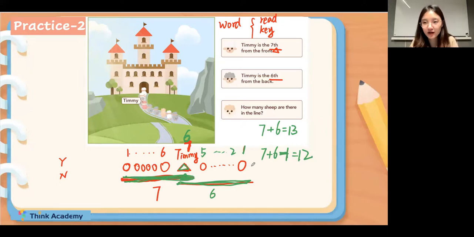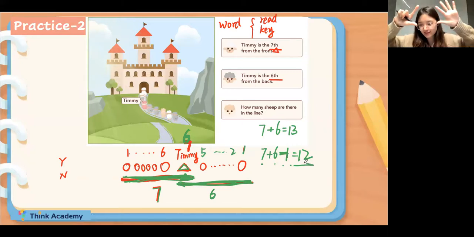And if we count from the back, Timmy is the 6th. And Timmy will be counted for the 2nd time. So if we use 7 plus 6, we need to take away 1 Timmy. So the final answer will be 7 plus 6 and minus 1. It will be 12. Okay, for now, does it make sense, everyone? If it makes sense for you, can you type 7 in the chat box?